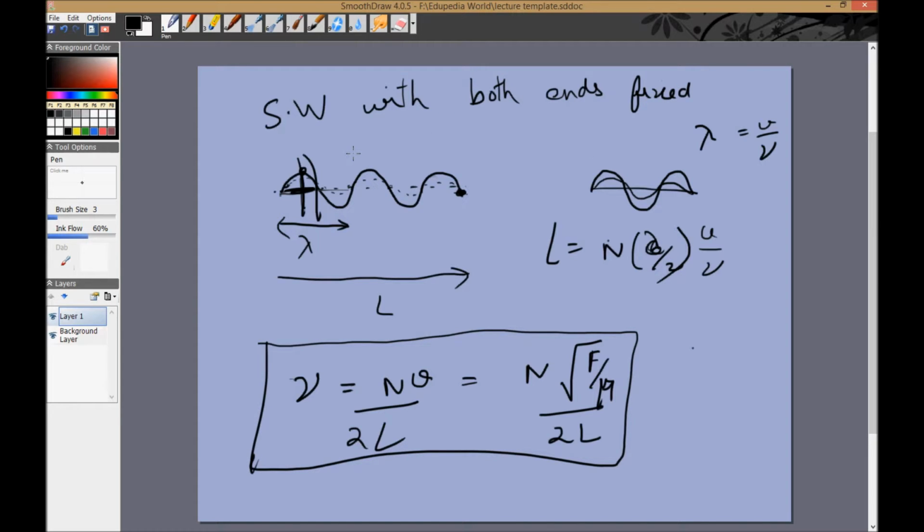You cannot have a frequency of 21 Hz and a frequency of 22 Hz. If you have a frequency of 21 Hz, then the next frequency has to be 28 Hz, if n was 3 and 4 in that case. So you get the picture. You can only have some discrete frequencies. You cannot have a continuous set of frequencies. Right. So remember this result. We'll come back to this. Mu, I'll just write nv by 2L for now.